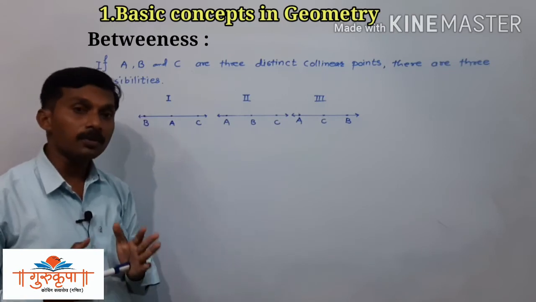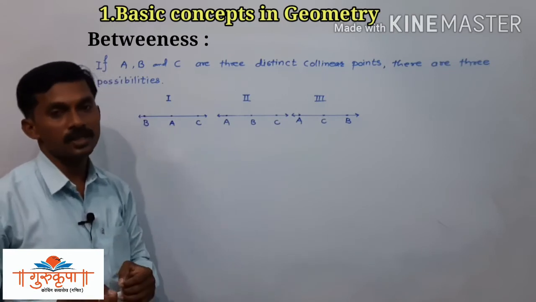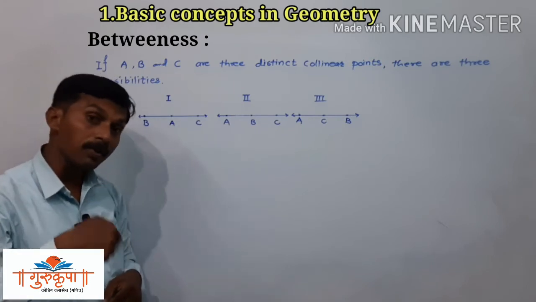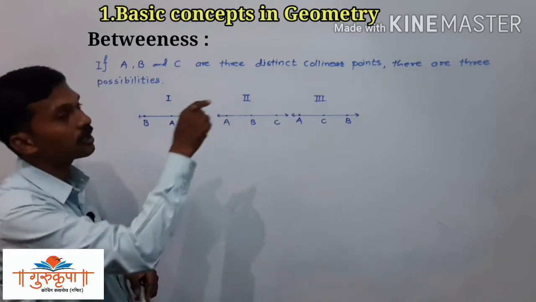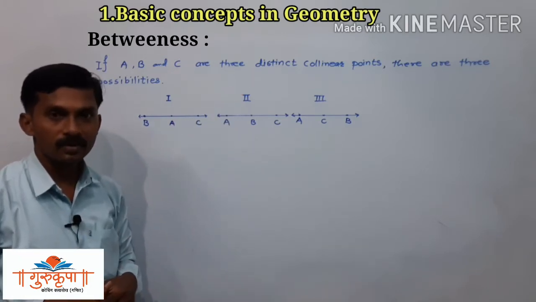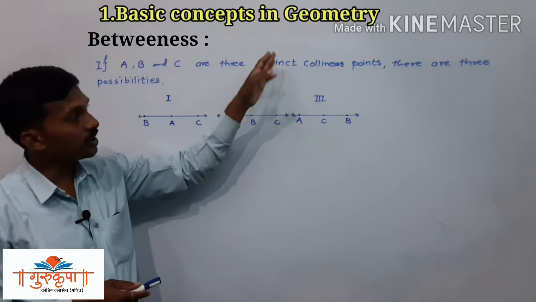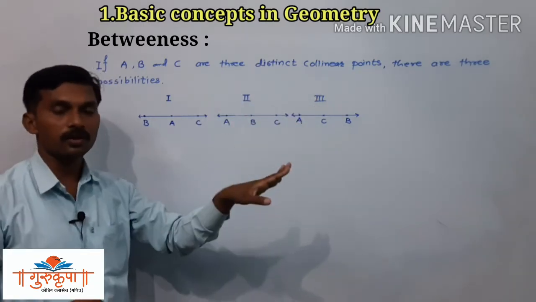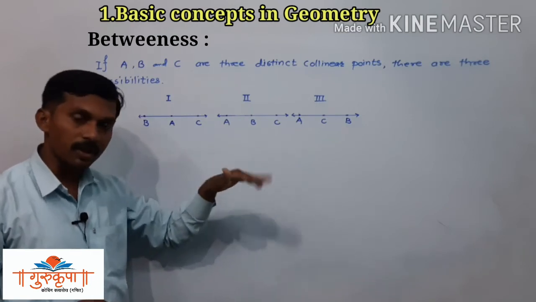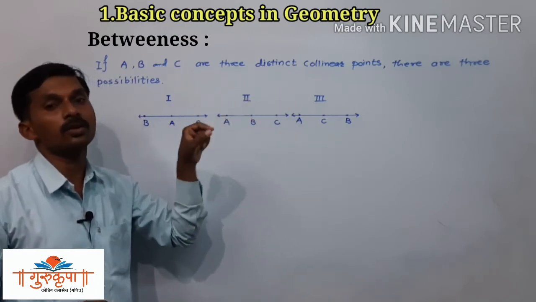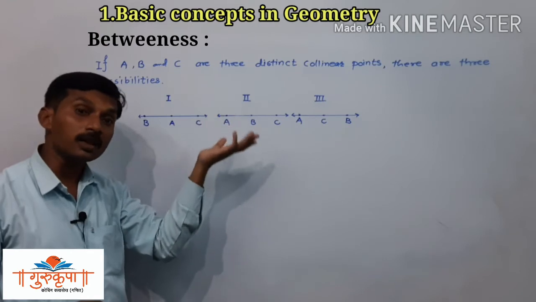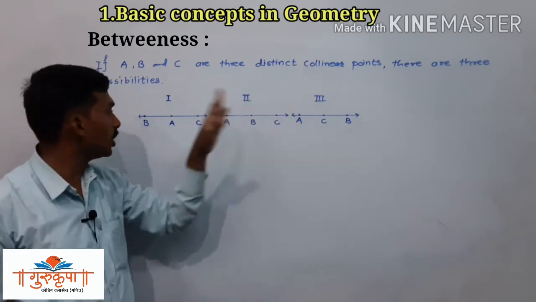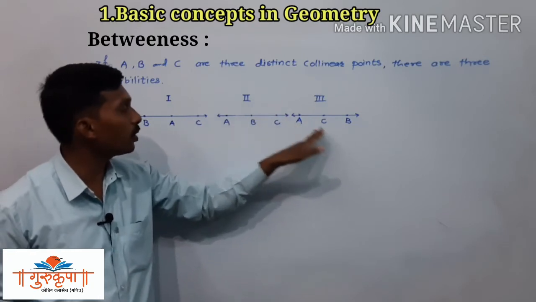Now the most important question is, if it is not given that the points are collinear, we have to decide whether the points are collinear or not. First we will decide whether the given points are collinear or not. And if they are collinear, then which possibility out of these 3?